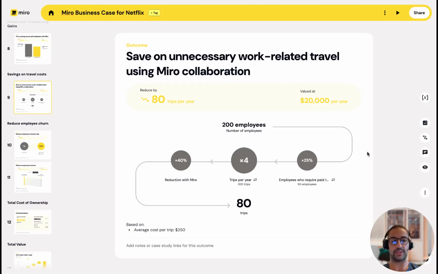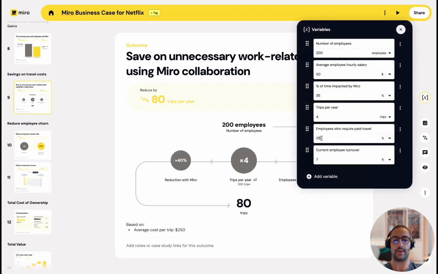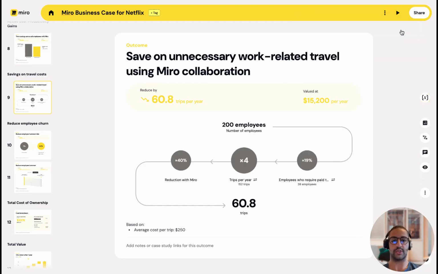Once again, there are some assumptions here that we can always make more conservative. For example, the employees who require paid travel at present is at 25%, but maybe we want to make this a little bit more conservative and take that down to 19%. What you'll then see is the chart has changed to reflect that, and we've got a more conservative value bar at the top, showing the headline reduction.